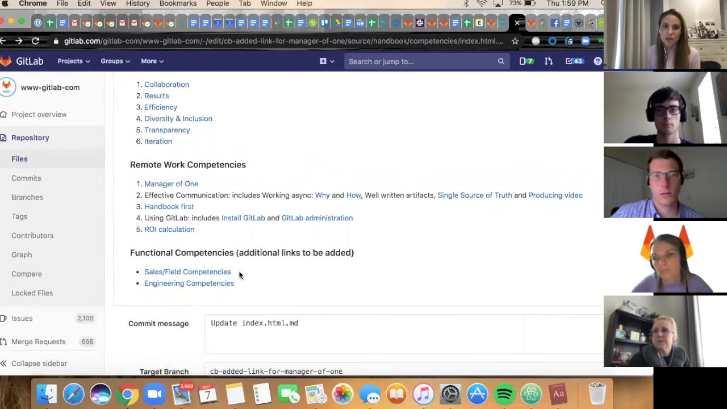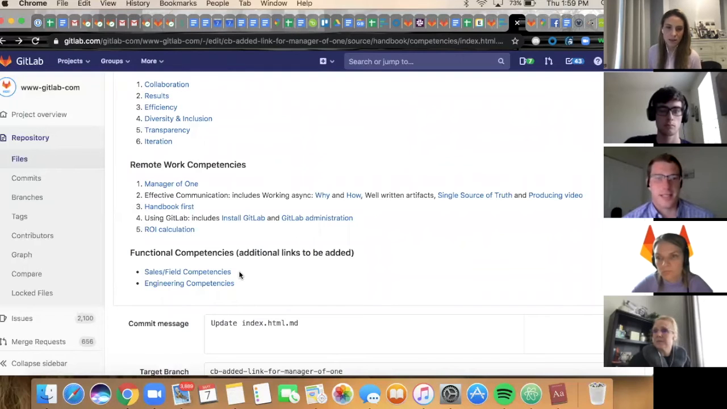So for the first iteration, we're going to embed it in the sales and marketing groups' competencies, and then from there, we'll look at broadening it out at the company level down the road. And now I'm going to pass it to Josh to talk about some of the definitions we added, as well as the knowledge assessments. Awesome.